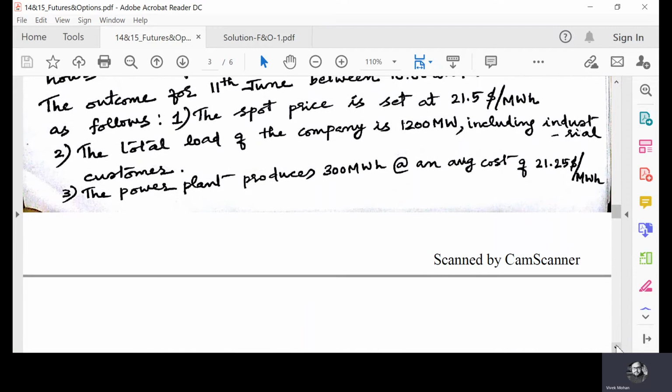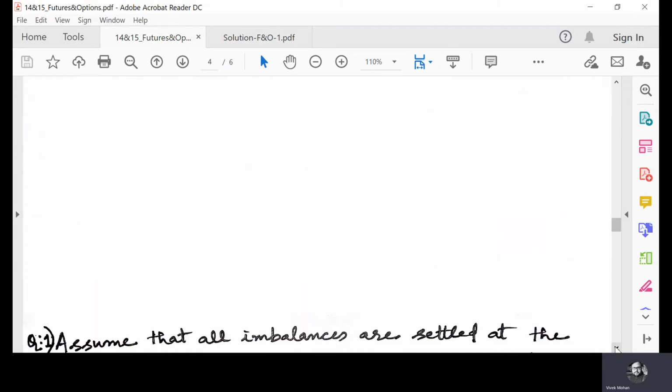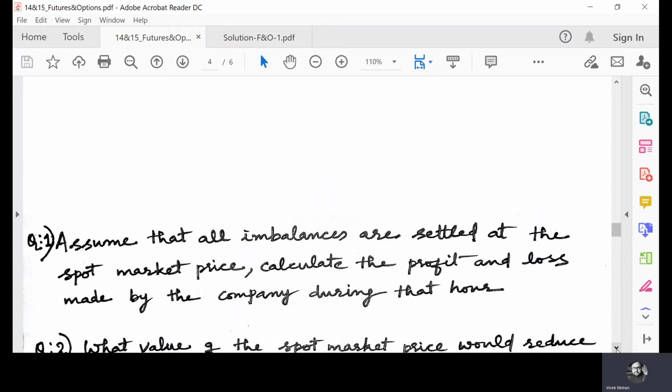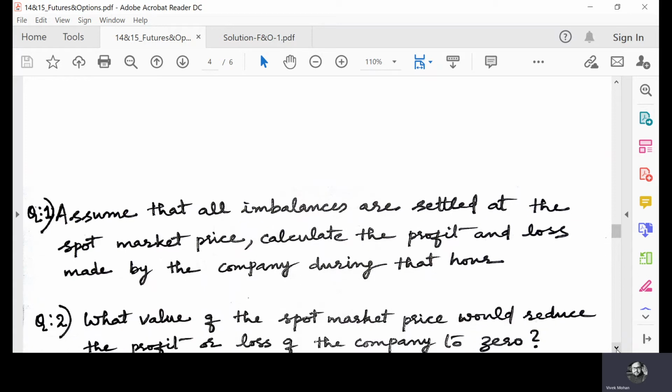Now, the question has two parts. The first one is, assume that all imbalances are settled at the spot market. Calculate the profit and loss made by the company during that hour. That hour in the sense 10 a.m. to 11 a.m. on that particular date. So now we move on to the